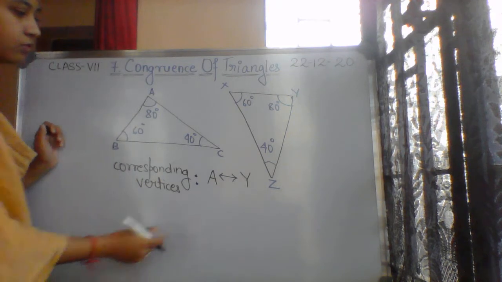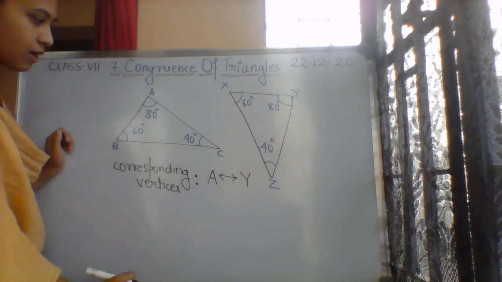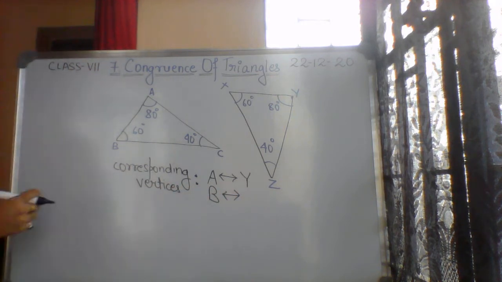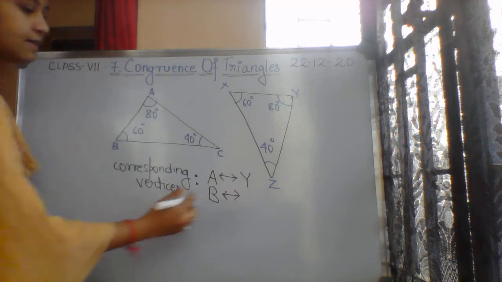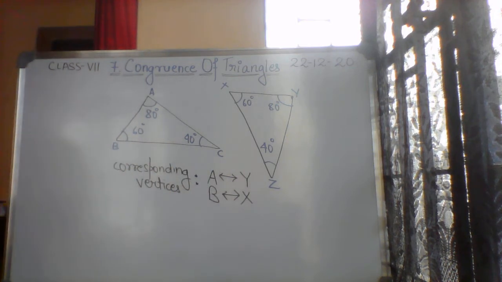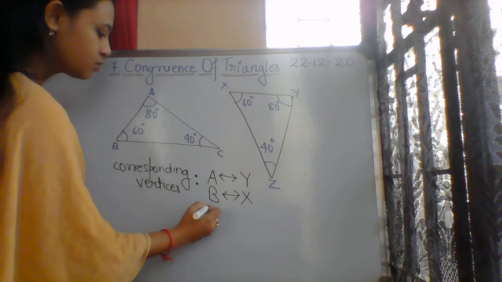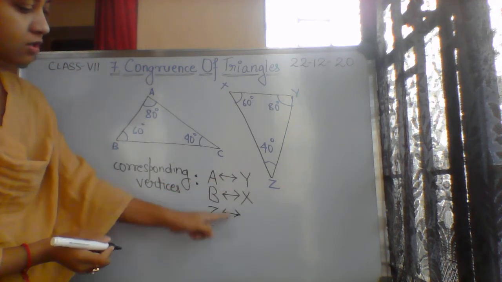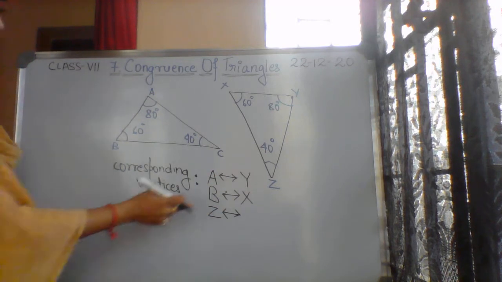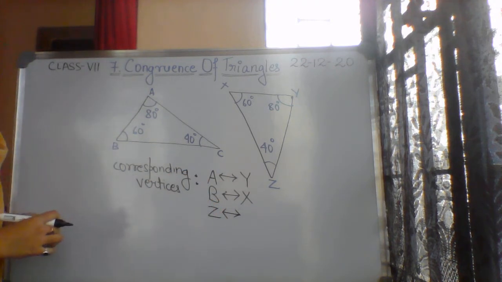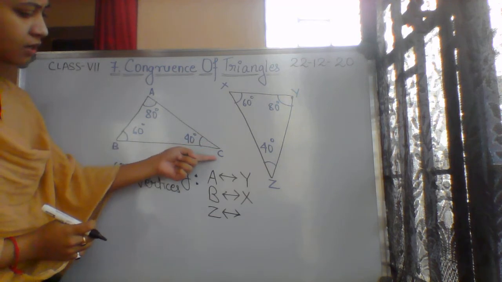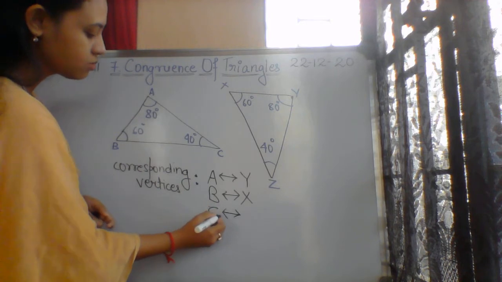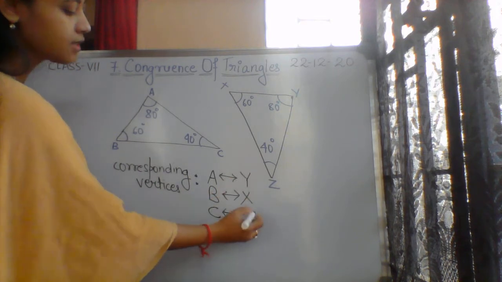Okay, now any more? Yes, we are having, what is the corresponding vertex to B? Yes, it will be X. What is the corresponding vertex to Z? So you can see easily, we are using the corresponding sign, the two-headed arrow. To C, what is the corresponding vertex to C in that triangle? Yes, it is Z.